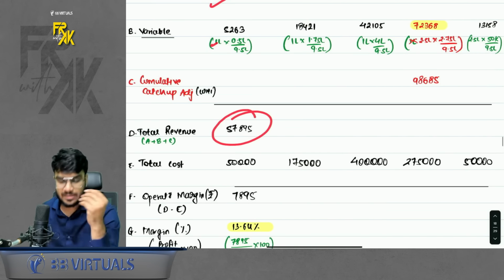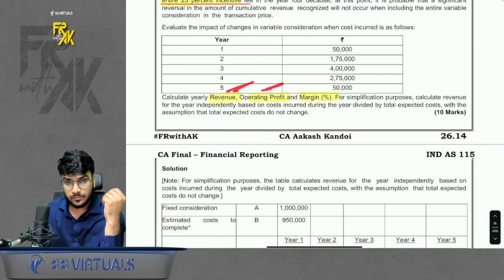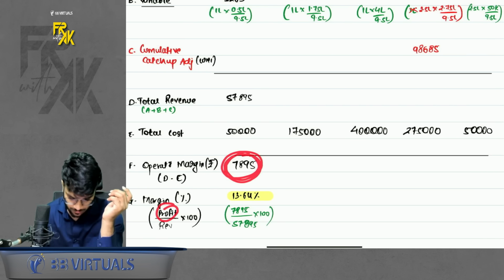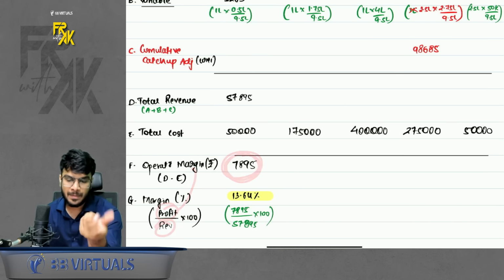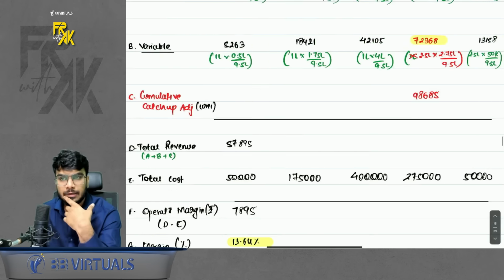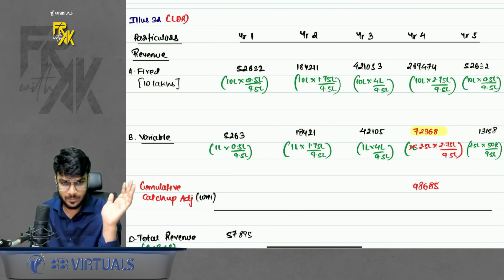In this question, what was asked? They had asked us the revenue amount. They had also asked us the margin amount and the margin percentage. So revenue you get, cost was already given. So deduct cost from the revenue, you will get margin. Then profit, that is margin upon revenue, will give you the margin percentage. I did it for 1 year. You can do it for the remaining years. It is simple. Clear with this? Okay, so in this question, only the 4th year adjustment is important. Rest everything is simple. Chalo.